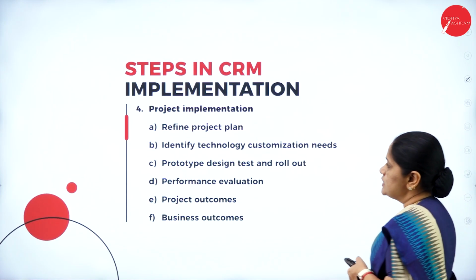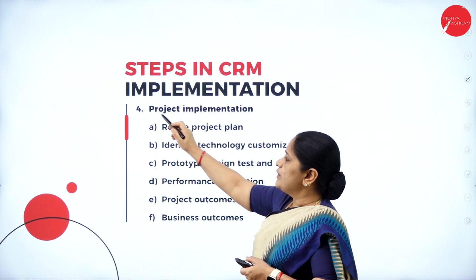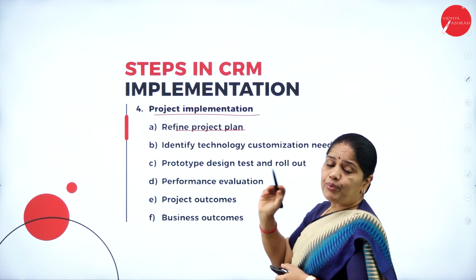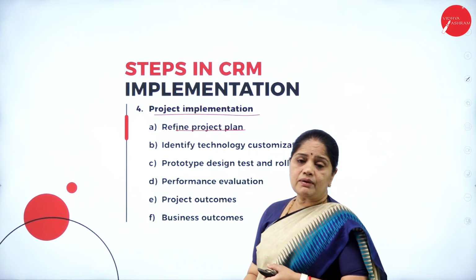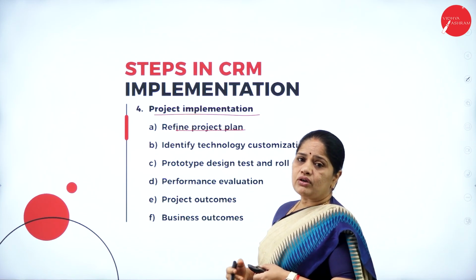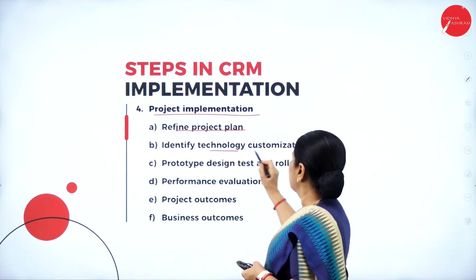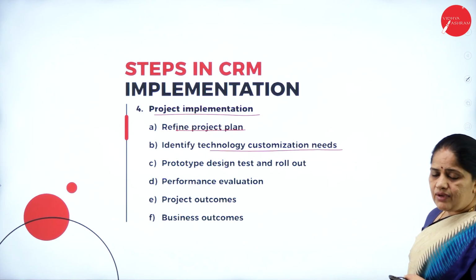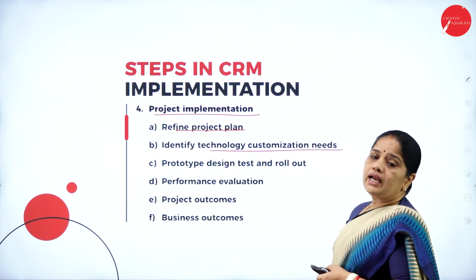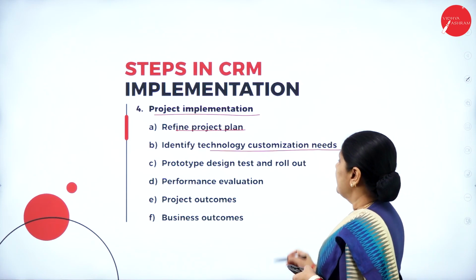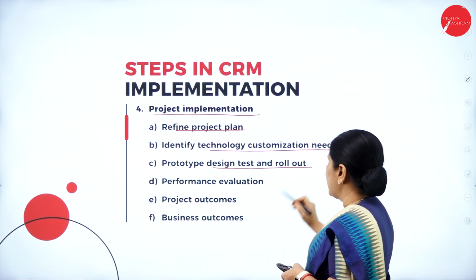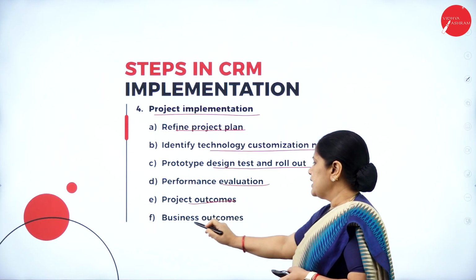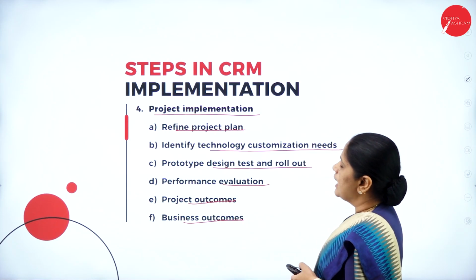Then the fourth one is project implementation. So how do you have the project implementation? First one is refine the project plan. So whatever project plan you have, make a refinement of the plans, identify technology customization needs. So in this refinement, you just see what is the kind of technology you need in order to get the project done. Then prototype, design, test and rollout, performance evaluation, project outcomes, and lastly the business outcomes.